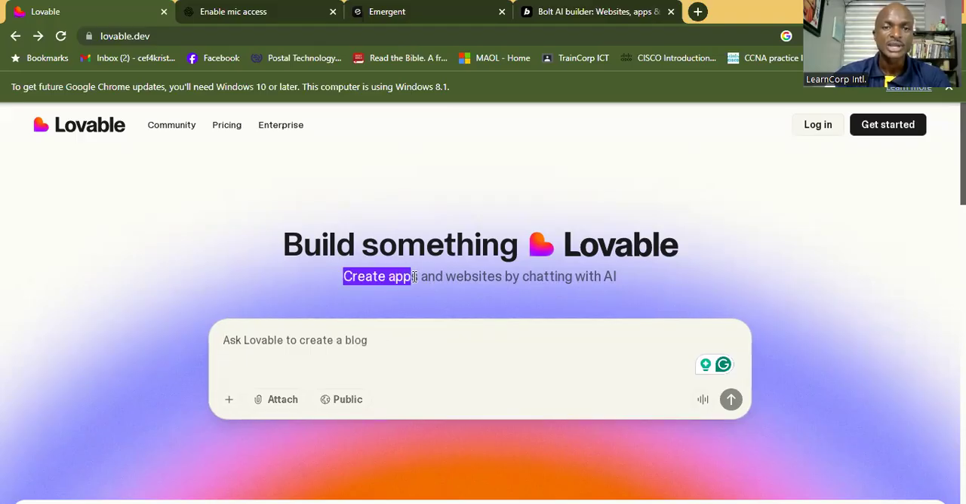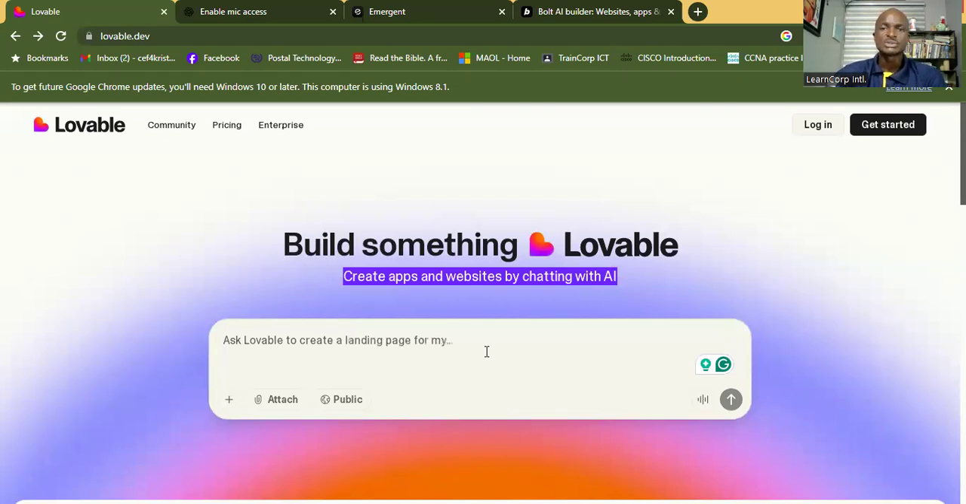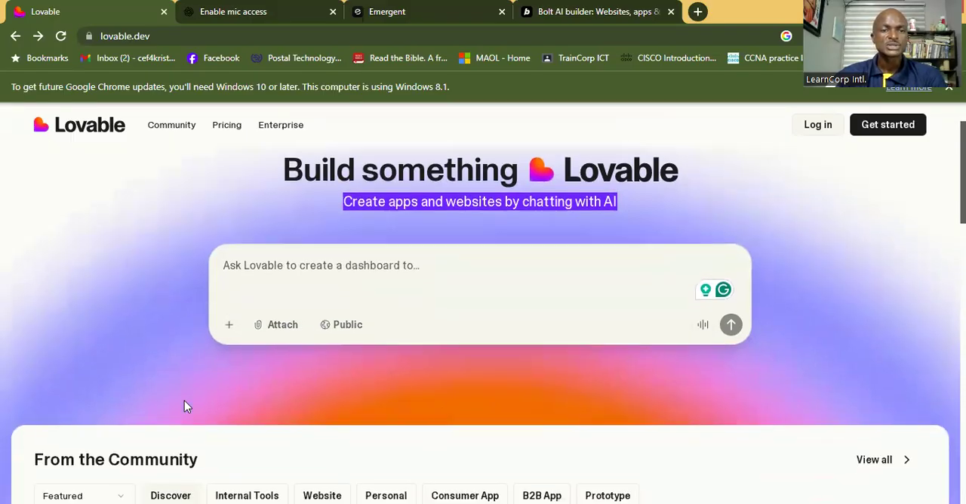Look at this. Create apps and websites by chatting with AI. Look at some of the prompts it's putting in here. Ask Lovable to create a prototype, an international tool, a dashboard, and so many things. There are a whole lot of things you can use this AI model to do for you. You can attach a document for more specificity, to focus on the specifics you want to achieve. And let's see a little more features about this.